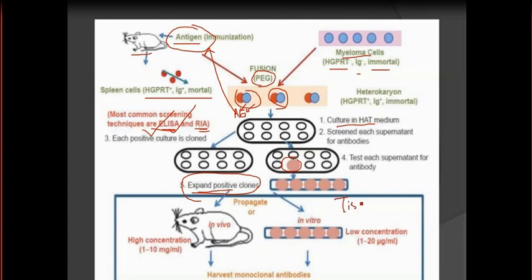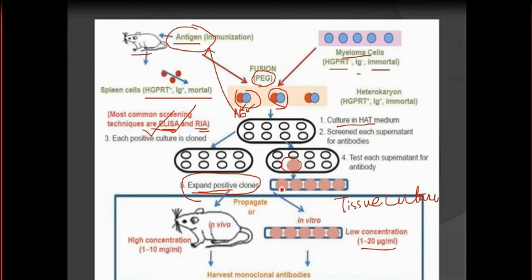In tissue culture flasks, the concentration of the monoclonal antibody is quite low, about 1 to 20 microgram per ml.